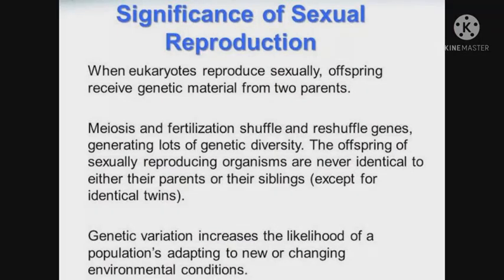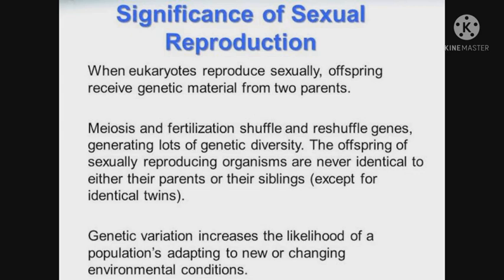Sexual reproduction involves both genders, that means male and female. It needs two individuals. But in the case of asexual reproduction, it involves only one parent or only one individual. Significance of sexual reproduction: when eukaryotes reproduce sexually, offspring receive genetic material from two parents.